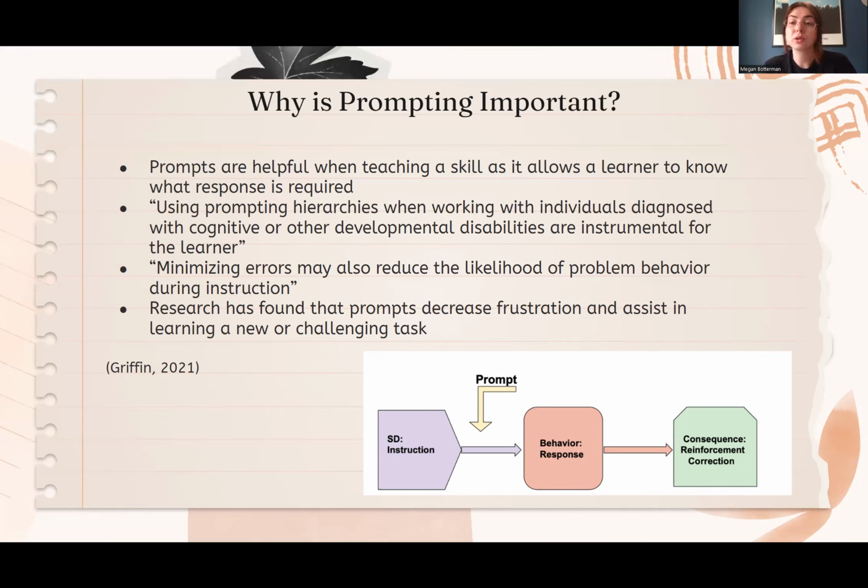The visual below shows where a prompt falls into play during instruction. So it starts with the SD, which is the instruction, followed by the prompt, followed by the behavior, which is the response, followed by the consequence, which is either reinforcement or a correction.